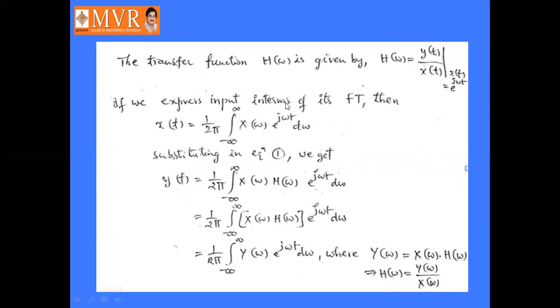Why? Because here we are writing x of t as the Fourier transform. So x of t is nothing but the inverse Fourier transform of x of omega, that is 1 by 2 pi integral minus infinity to infinity x of omega into e power j omega t d omega. We are simply substituting this value in equation number 1, that will become 1 by 2 pi integral minus infinity to infinity y of omega into e power j omega t d omega, where y of omega is nothing but x of omega into h of omega, or h of omega equal to y of omega by x of omega. This is the transfer function in frequency domain.